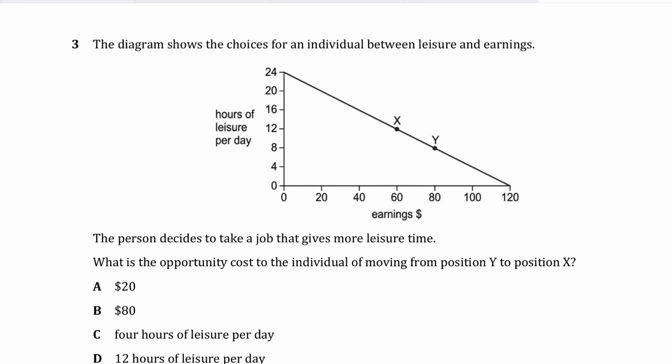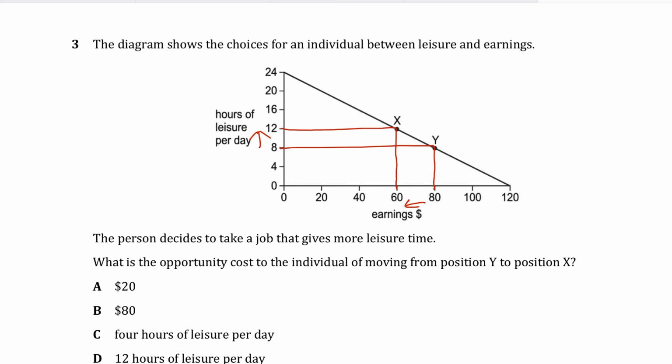So on the vertical axis, you have hours of leisure per day. On the horizontal axis, you have the earnings. A person decides to take a job that gives more leisure time. What is the opportunity cost of moving from position Y to position X? So if you're moving from Y to X, your hours of leisure are going up and your earnings are slightly going down.